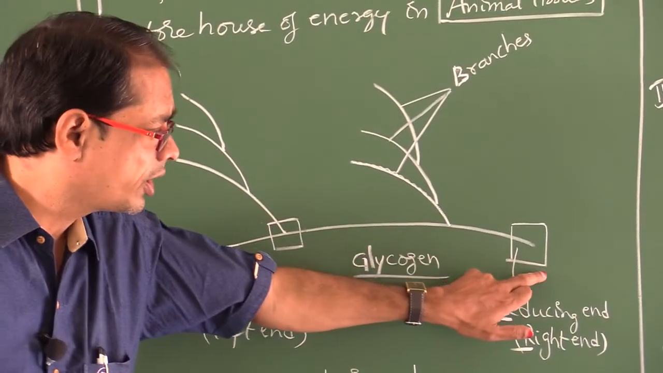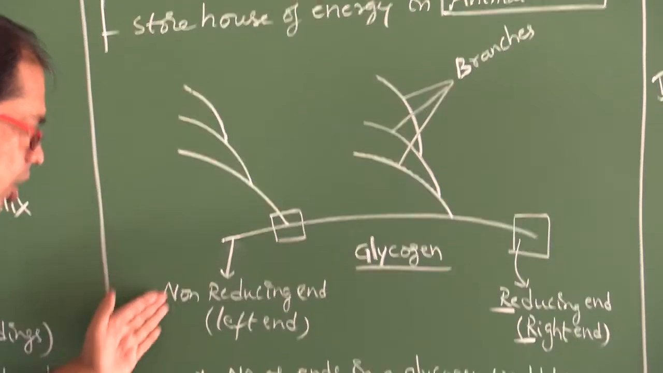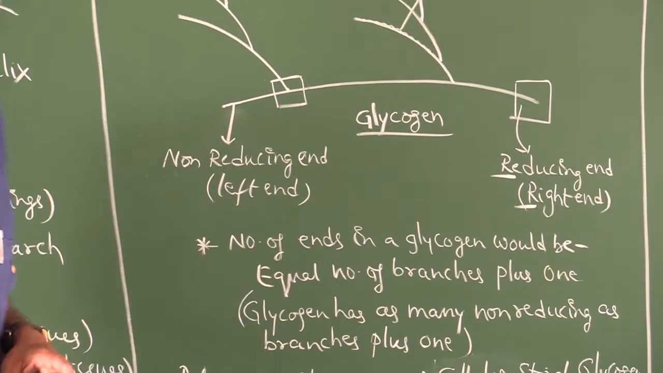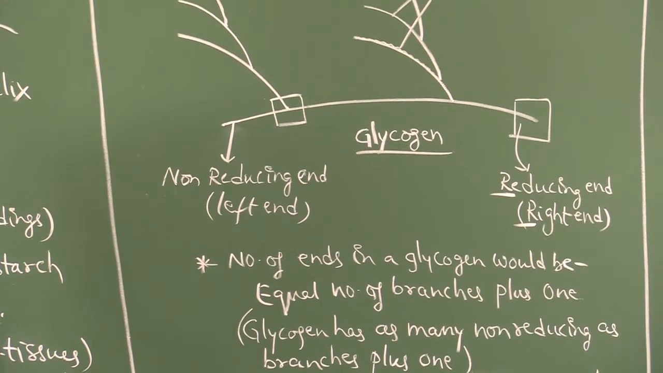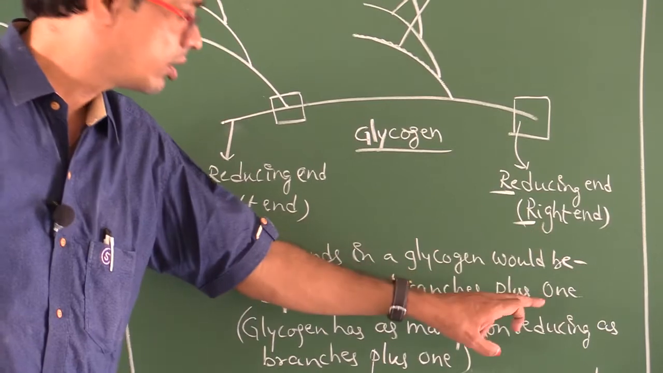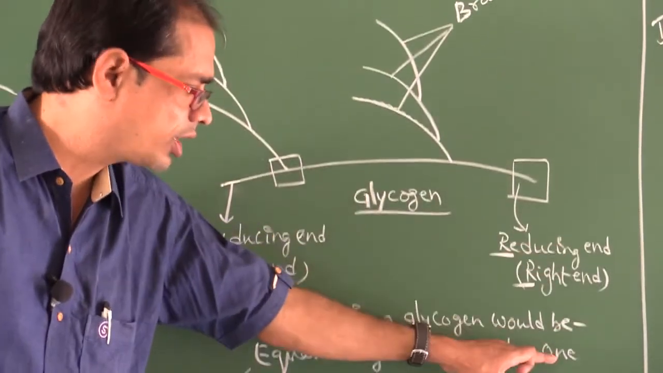So this is the reducing end. These are all considered non-reducing ends. So how many ends are found in a glycogen? The number of ends equals the number of branches plus 1. That 1 becomes the reducing end.